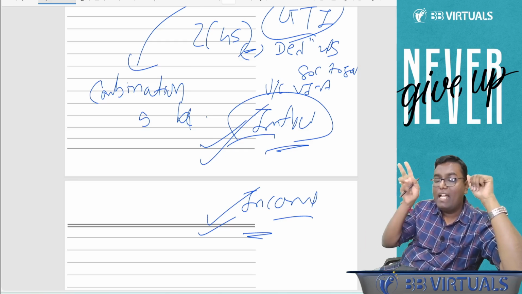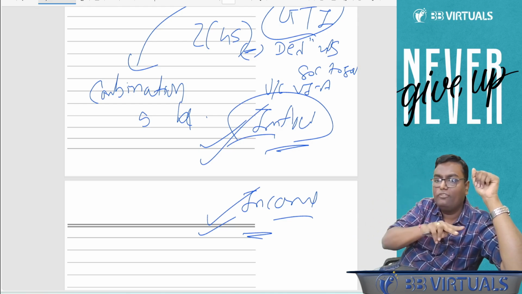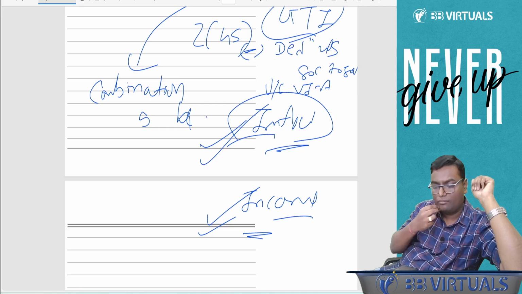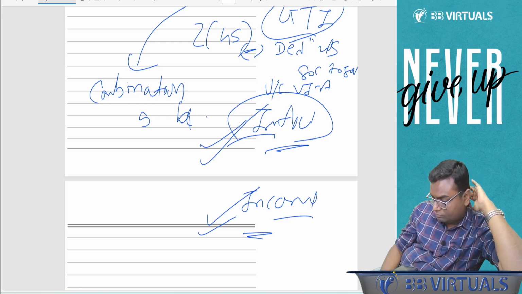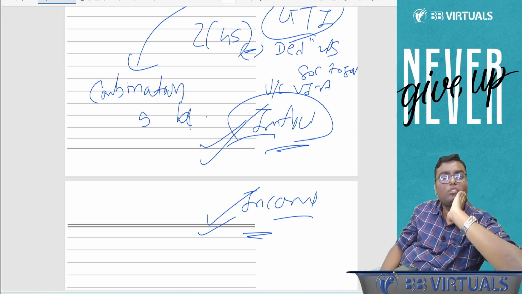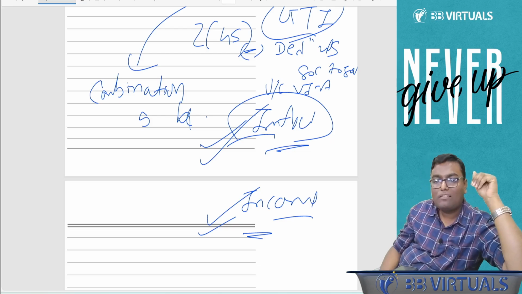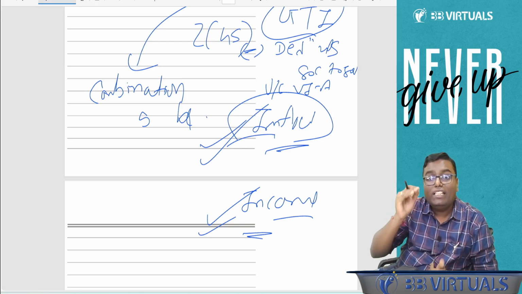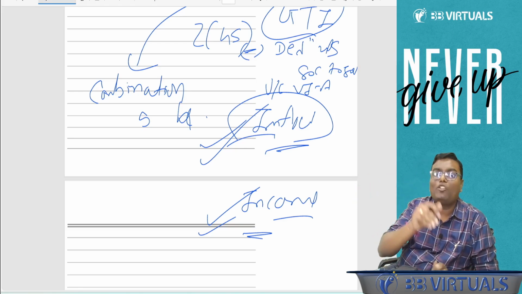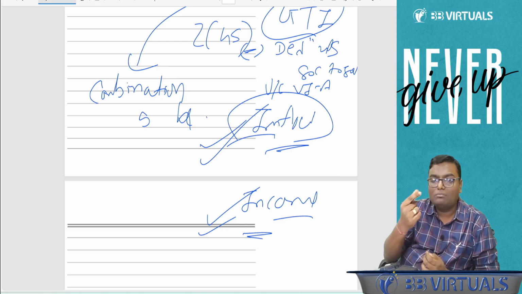I repeat, every inflow is income. Every income may not be inflow. Tell me this line, true or false? Perfect. False. Why it is false? I said totally reverse. What is the true line I need to say? Every income is inflow. Every inflow may not be the income. And ultimately, tax is to be paid only if that particular inflow is your income.